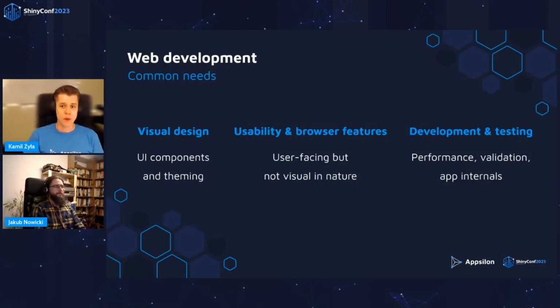Lastly, during web development, there are a lot of needs that are not strictly related to users at all, but which are important for developers. So being able to test the performance of your application and compare it between different versions, being able to validate your data, and everything related to app internals, the app architecture, and so on. So with Rhinoverse, we want to have you covered in all these different areas. And the packages we already have address these needs, but we have more planned for the future.